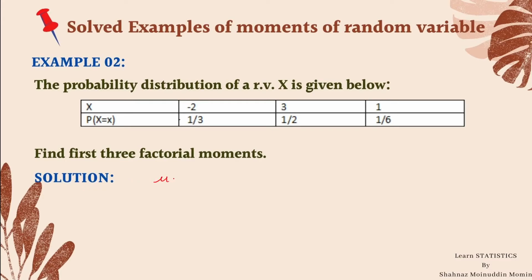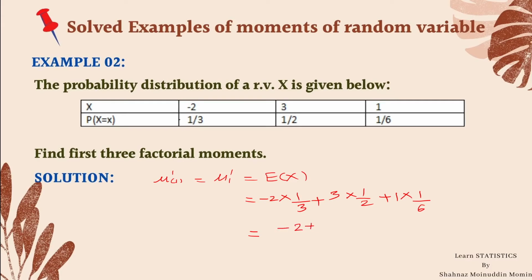We know that the first factorial moment mu 1 dash is equal to expectation of x, the first raw moment about origin, which is minus 2 into 1 by 3 plus 3 into 1 half plus 1 into 1 by 6, which is equal to,